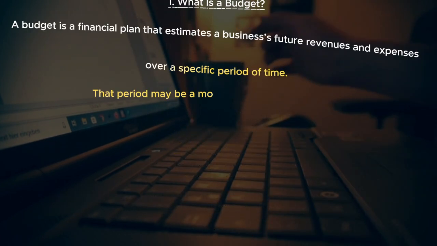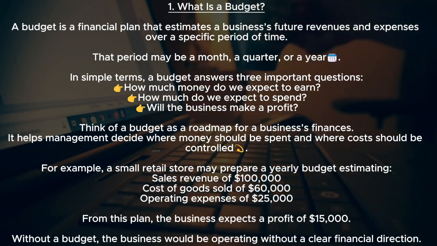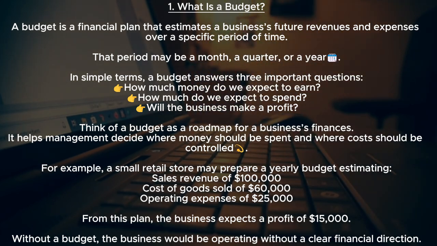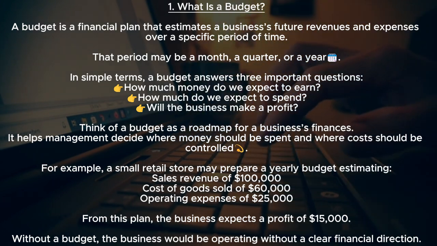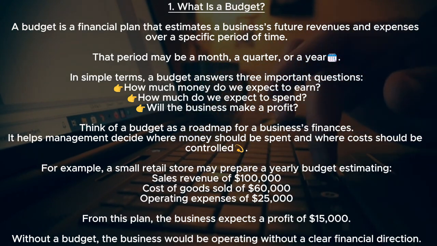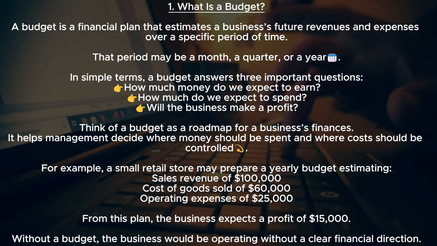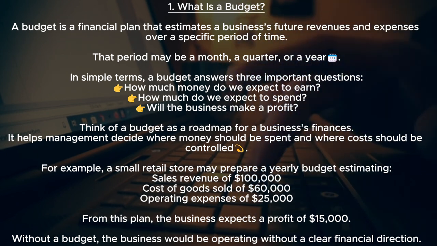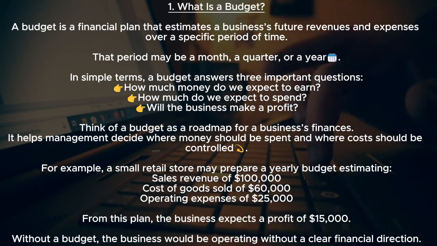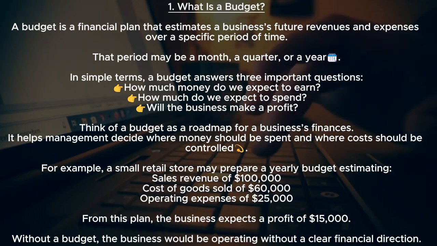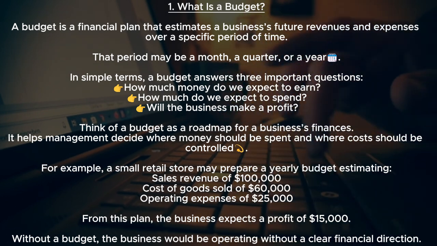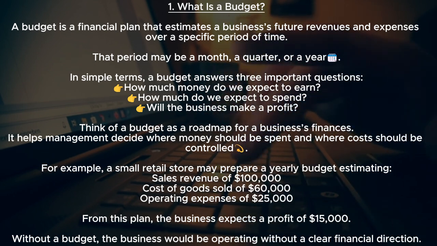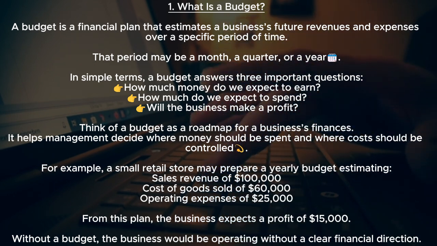Let's begin. 1. What is a budget? A budget is a financial plan that estimates a business's future revenues and expenses over a specific period of time. That period may be a month, a quarter, or a year. In simple terms, a budget answers three important questions. How much money do we expect to earn? How much do we expect to spend? Will the business make a profit? Think of a budget as a roadmap for a business's finances. It helps management decide where money should be spent and where costs should be controlled.